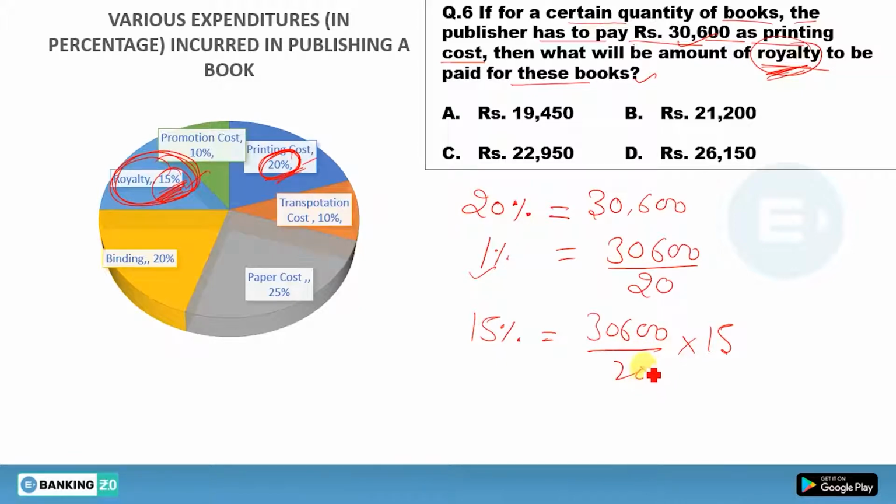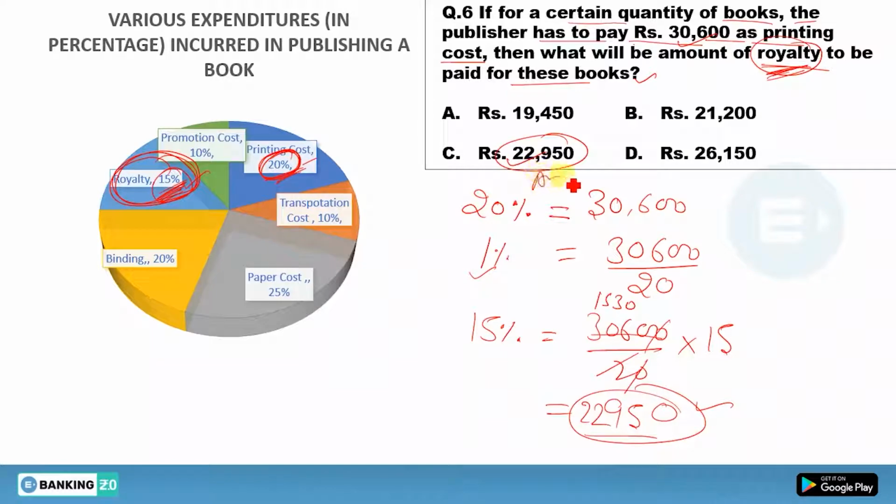30,600 divided by 20 into 15. Clearly you can see here this 0 will cancel out by this 0, and you will get 1530. Now 1530 into 15: 15 into 3 is 45, 4 carries, 15 into 5 is 75 plus 4 is 79, 9 carries, 15 ones are 15 plus 7 is 22. So you will get 22,950, and this one is the right answer. So I hope this question is clear to you.